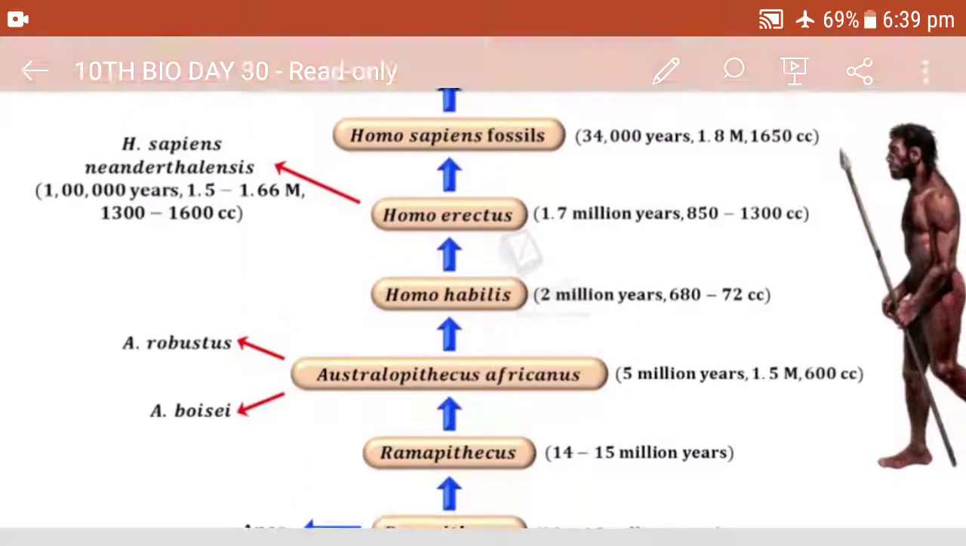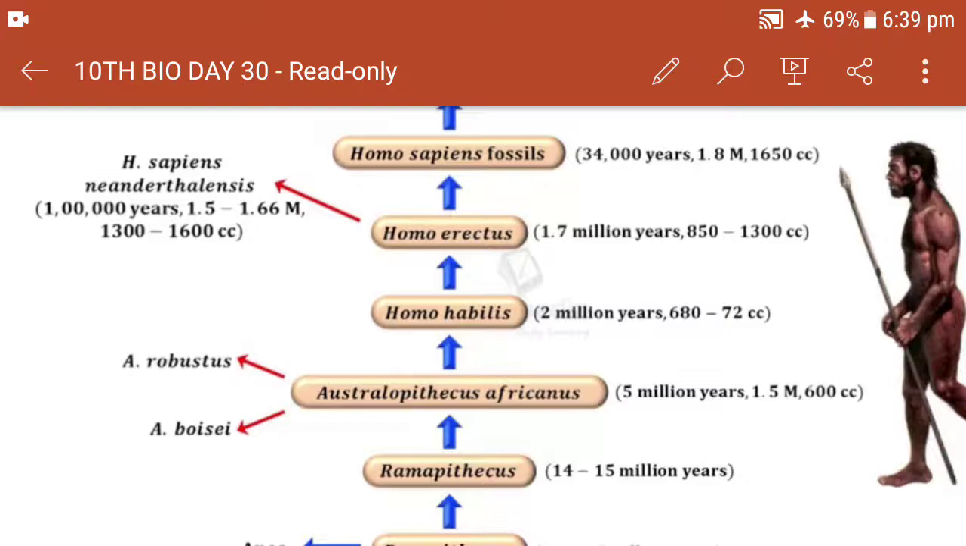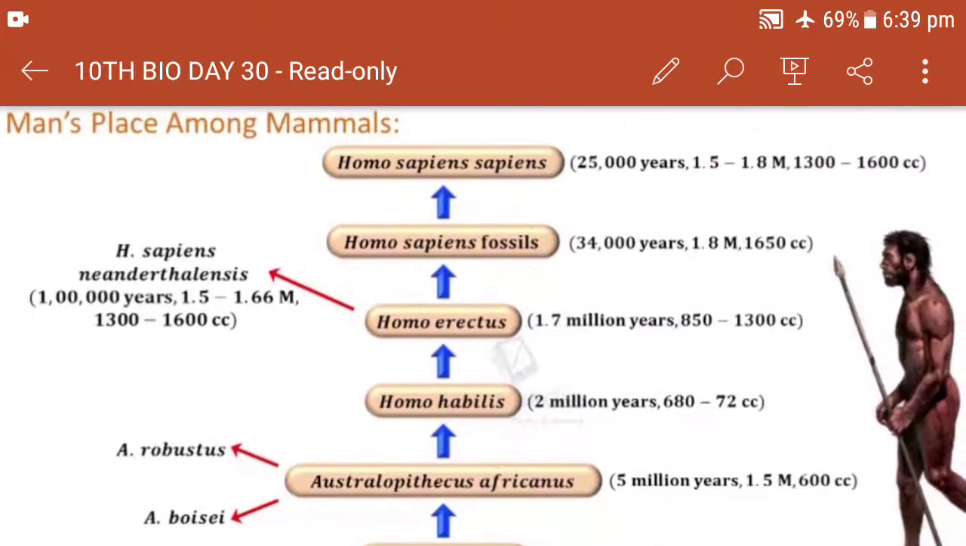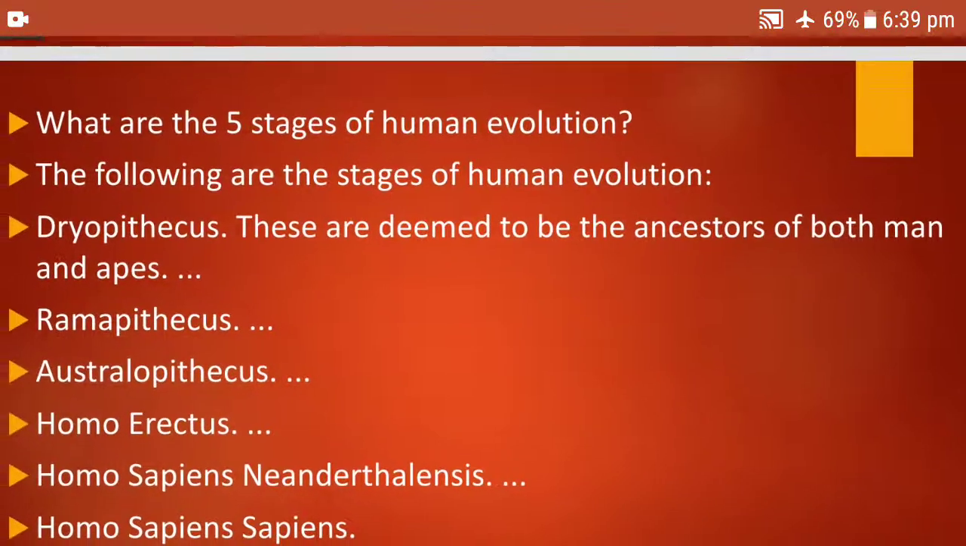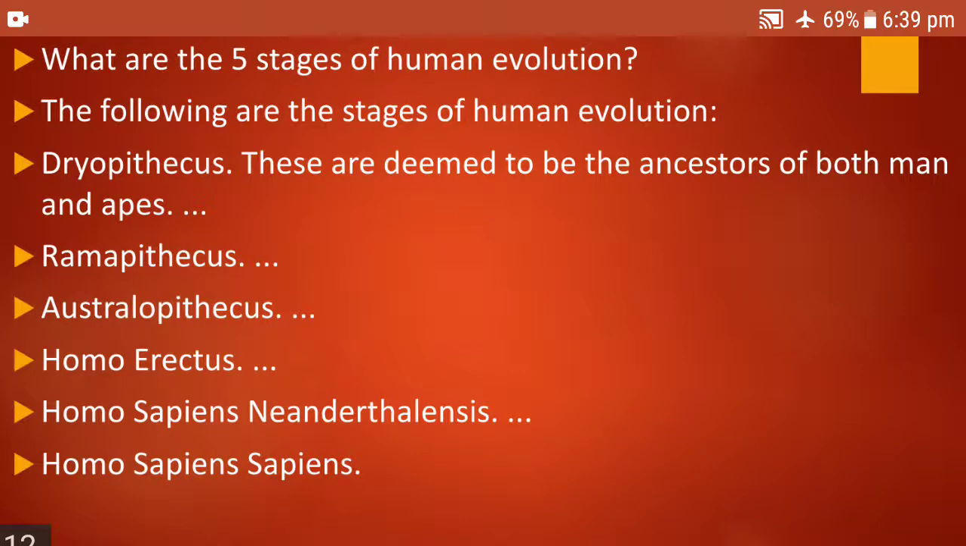Then came Homo neanderthalensis, and finally the last one, Homo sapiens. So from Homo sapiens, the Cro-Magnon has come. You can remember this as the five stages of human evolution: Dryopithecus, Ramapithecus, Australopithecus, Homo erectus, Homo sapiens neanderthalensis, and Homo sapiens, that is the modern man.